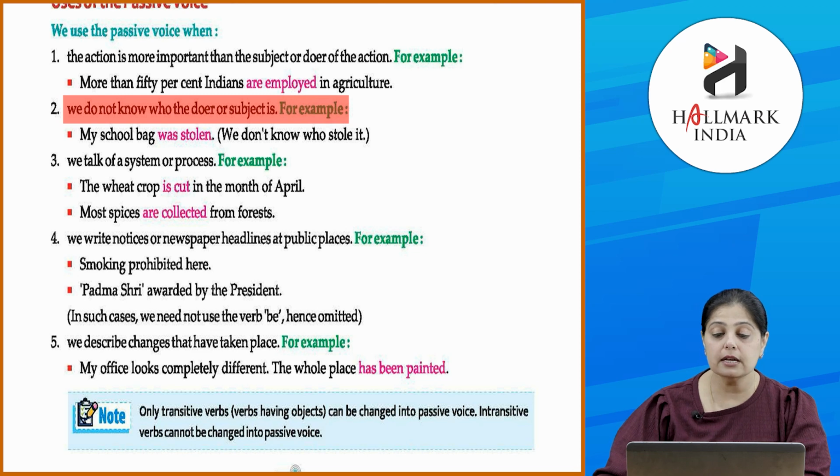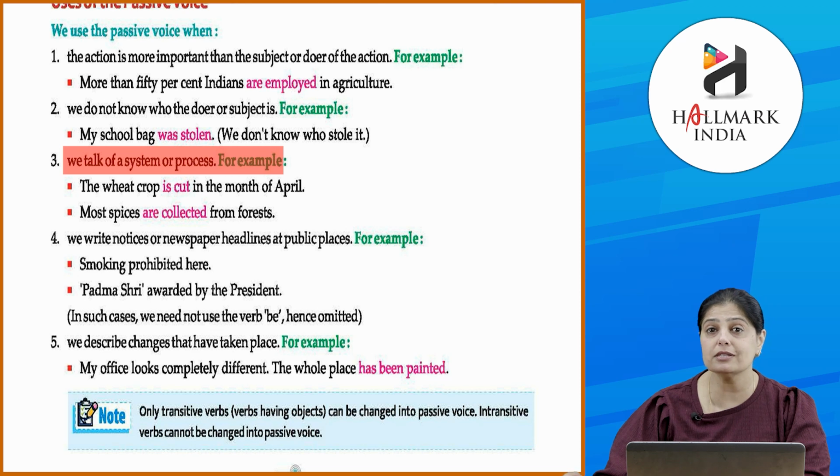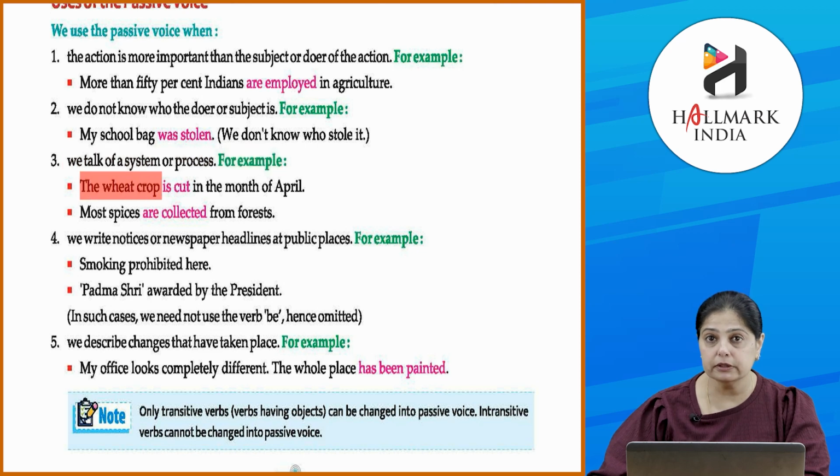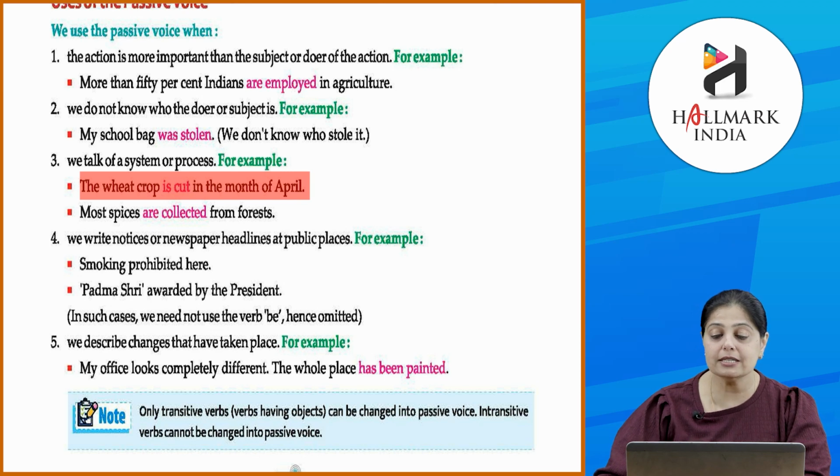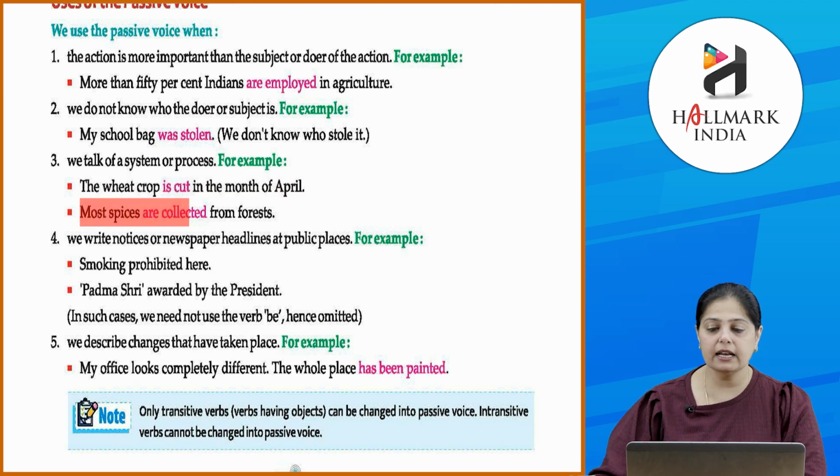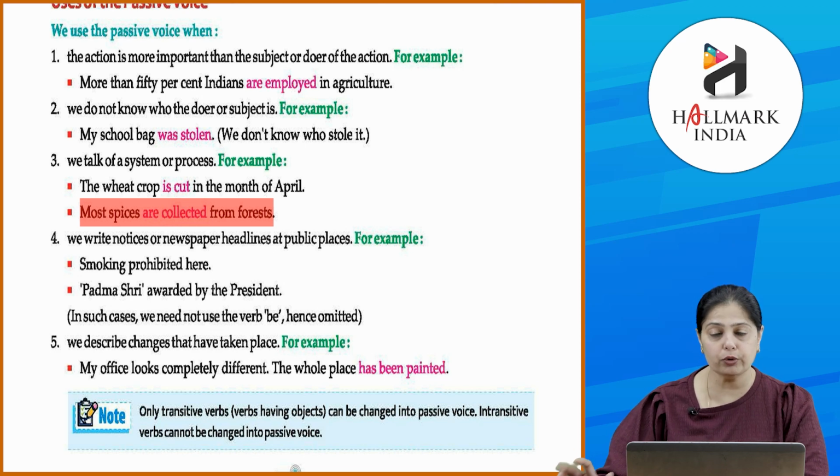Next is when we talk of a system or process. कोई process के बारे में, कोई system के बारे में बता रहे, तो उस time पे हम लोग use करते हैं passive voice. Like the wheat crop is cut in the month of April. So this is like a process. हर साल April में wheat crop cut किया जाता है. Most spices are collected from forests. So these are the processes or this is a system which is being followed by everyone. A regular basis पे वो होते जा रहा है.